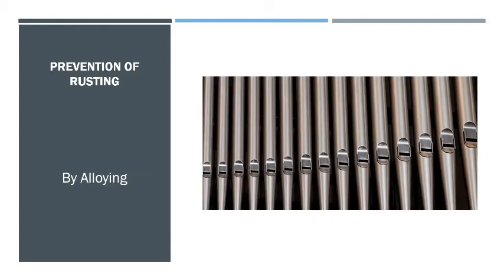By alloying. Iron can be prevented from corrosion by alloying iron with chromium and nickel. Stainless steel is an alloy of iron containing iron 74%, chromium 18% and nickel 8%.